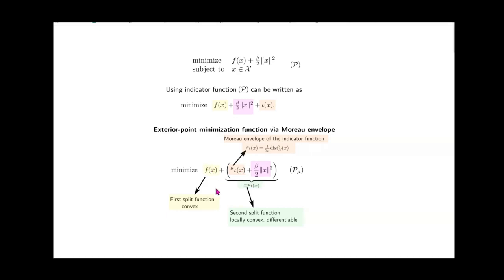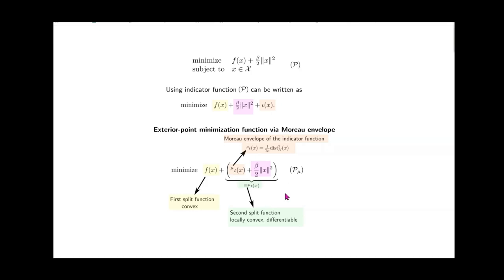Note what we have done here in this exterior point minimization function. It has two parts. In the first part, we have the convex function f, which is our loss function. Then in the second part, we have connected the Moreau envelope with the regularizer term, and we call this whole thing the second split function. So we have split our objective into two parts: the convex loss function f, which is convex everywhere, and the Moreau envelope plus the regularizer term. And we can show that this second function, though highly non-convex in its original form P, this approximation is locally convex and differentiable around the local minima.